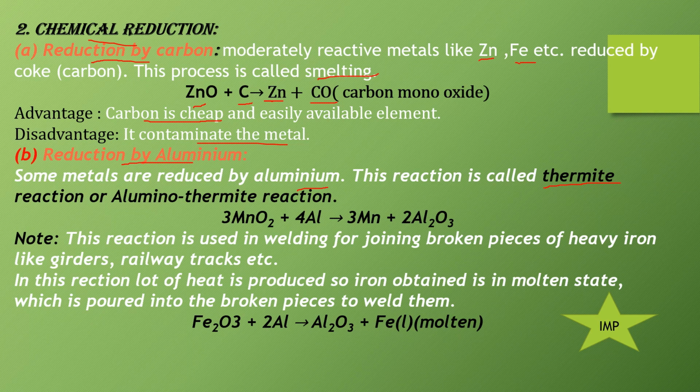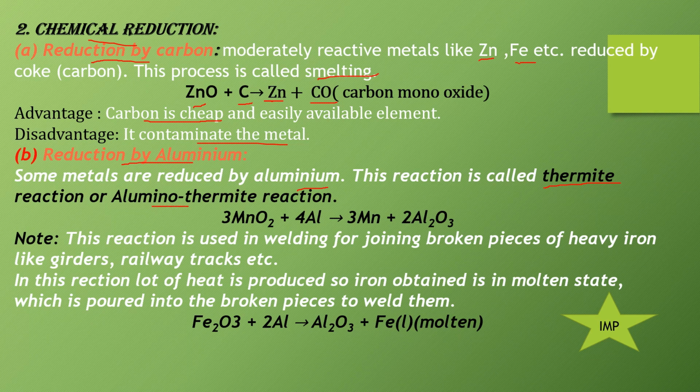तो क्वेश्चन आपसे जनरली thermite reaction के नाम से भी पूछ लिया जाएगा या आपसे पूछा जा सकता है कि which method is used for the welding for joining broken parts of iron. So this is the same, that is thermite reaction. So the reduction by aluminium is called thermite reaction or aluminothermite reaction, first thing.